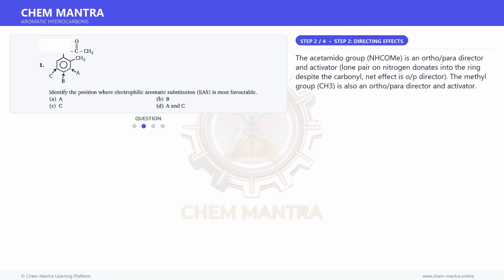Moving on to the next step. The acetamido group, NHCOMe, is an ortho-para director and activator. The lone pair on nitrogen donates into the ring despite the carbonyl. Net effect is an ortho-para director. The methyl group, CH3, is also an ortho-para director and activator.